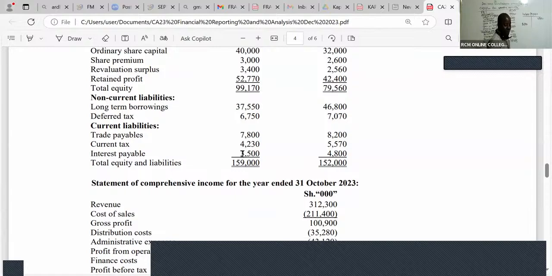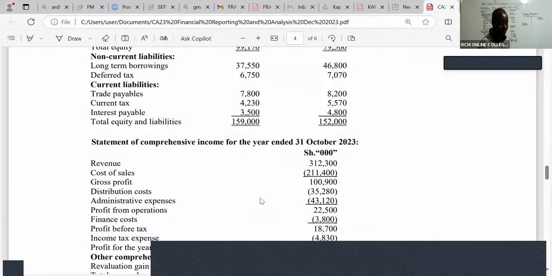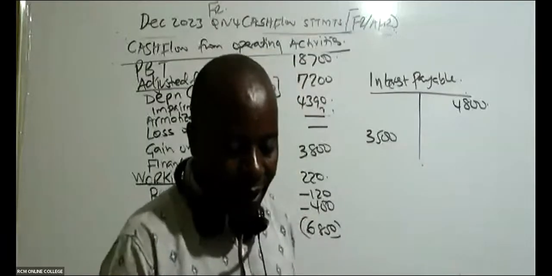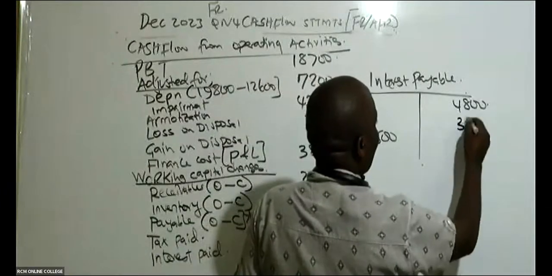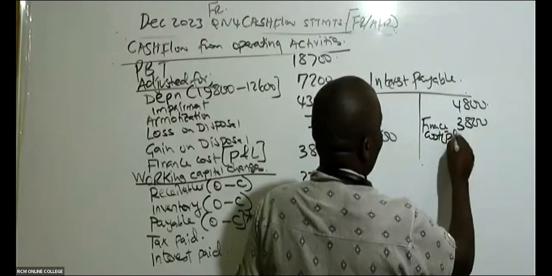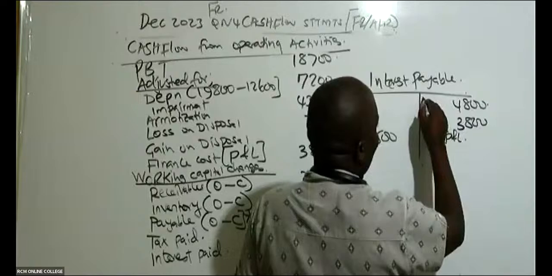Very easy. We ask ourselves, ladies and gentlemen, whether during the year we had any interest expense in the income statement. So you come to the income statement and look for finance cost. Finance cost for this year is 3,800. This is the interest expense for the year. So we have 3,800 here, the P&L, and that is it. This is a balance brought down.